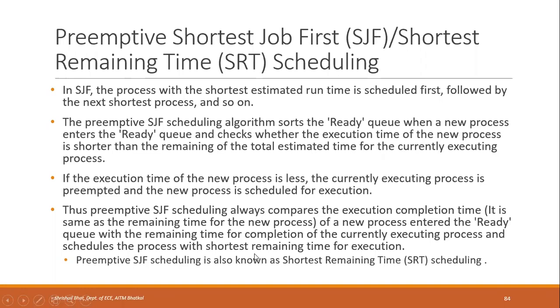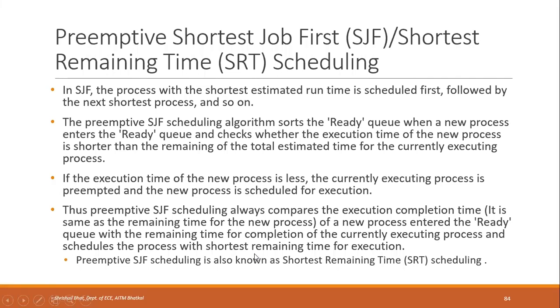The preemptive SJF algorithm will sort the ready queue when a new process enters it, and check whether the execution time of the new process is shorter than the remaining estimated time of the currently executing process.